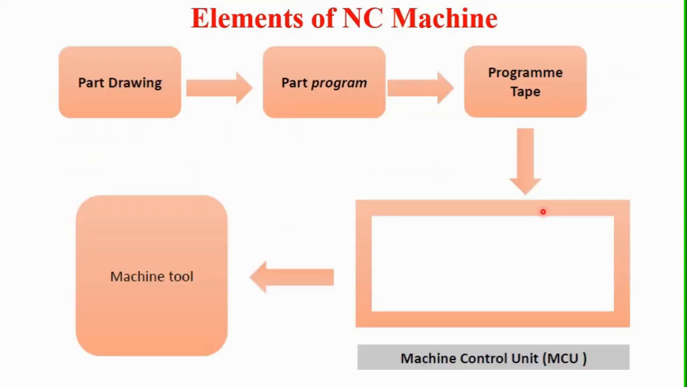Now we will see the elements of the NC machine. An operational numerical control system consists of the following three basic elements. The first element is the program of instructions, that is, the part drawing, part program, and part program tape. The second is called the machine control unit, or MCU. The third is called the machine tool or other controlled process. So we will see them one by one.